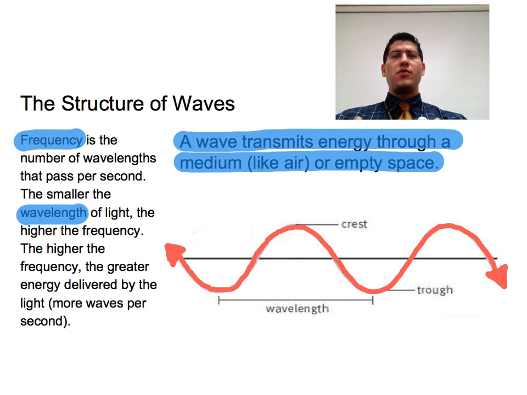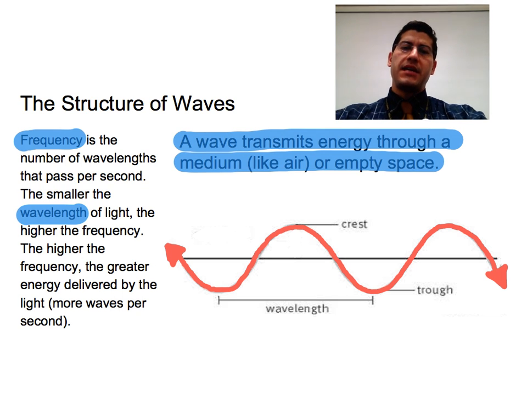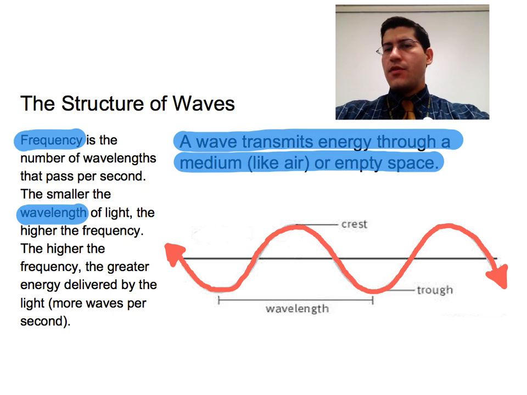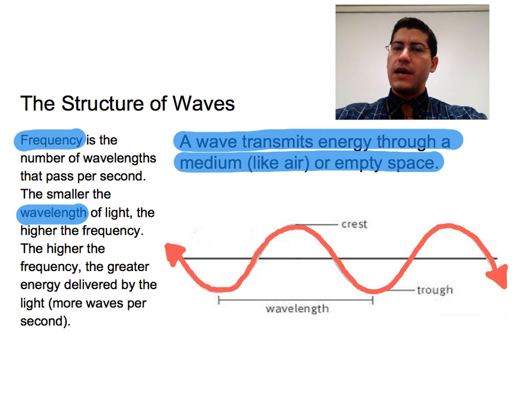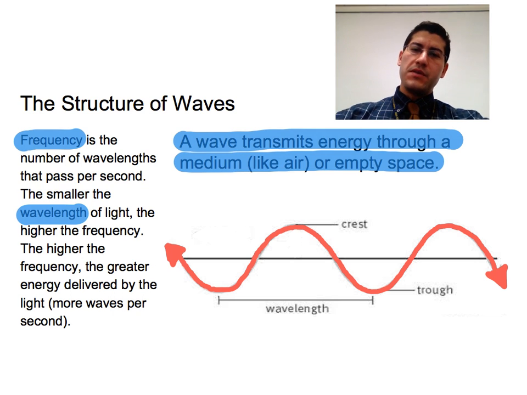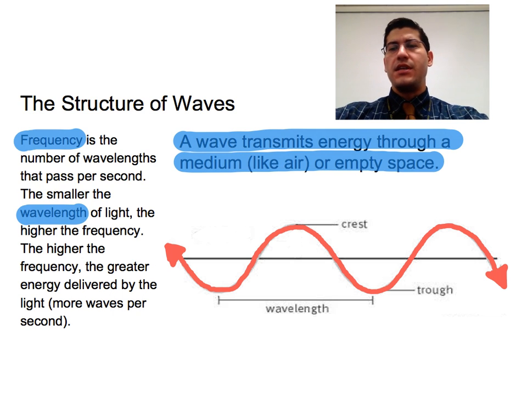Electromagnetic waves with shorter wavelengths have higher frequencies, which means more waves pass a given point each second. More waves means more energy being delivered. The shorter the wavelength of light, the higher its frequency and the more energy it delivers. And the longer the wavelength, the lower its frequency and the lower the energy delivered.